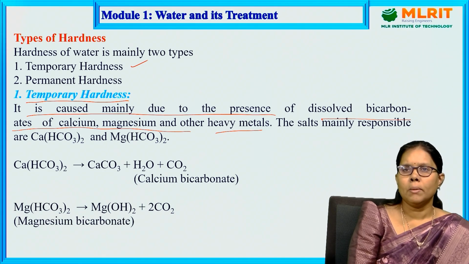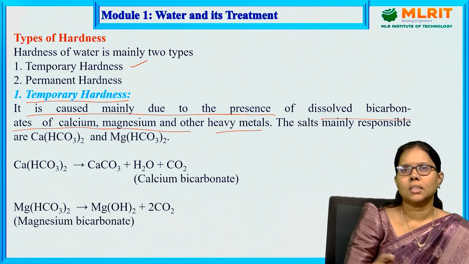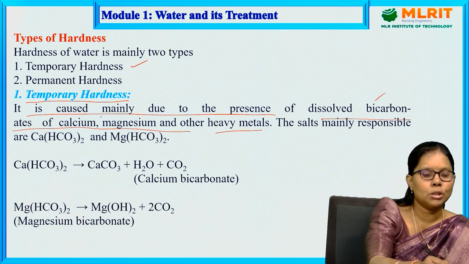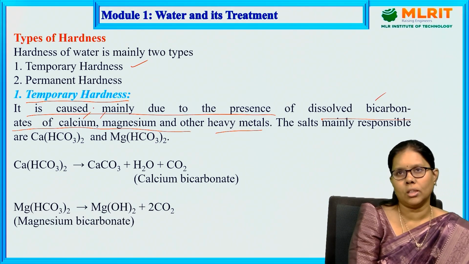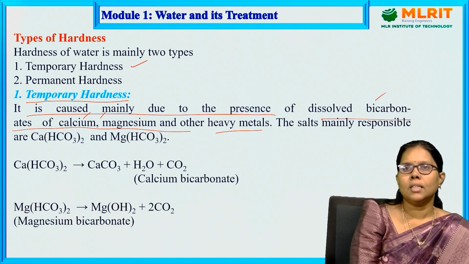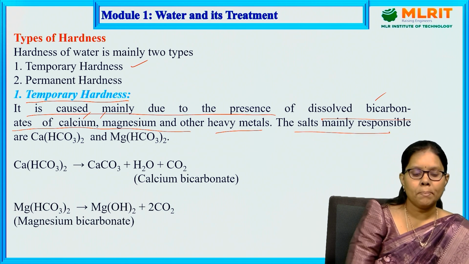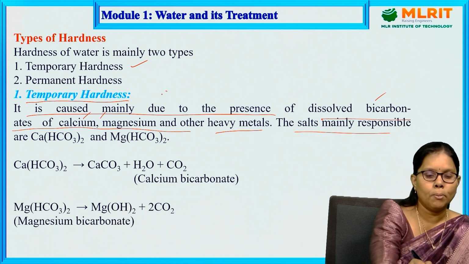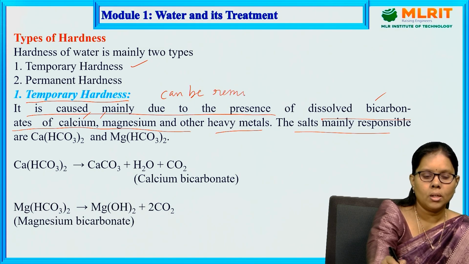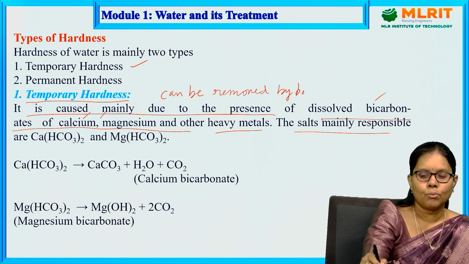Most probably, the temporary hardness causing salts are bicarbonates of calcium and magnesium, which are present in the soil. These are the main reason for temporary hardness. How can it be removed? Temporary hardness can be removed by boiling.